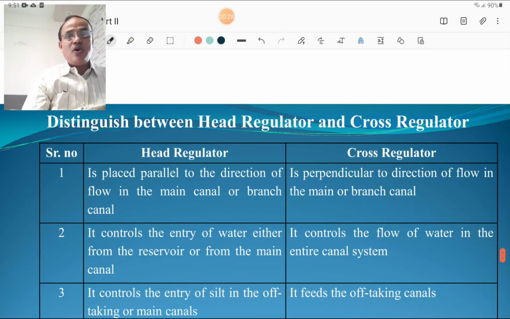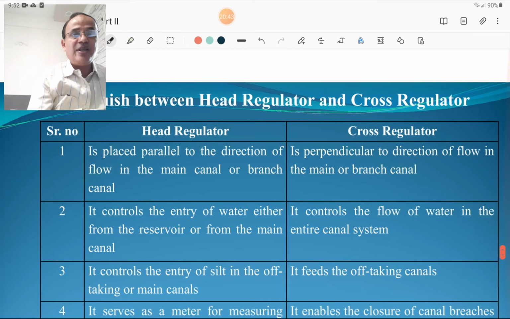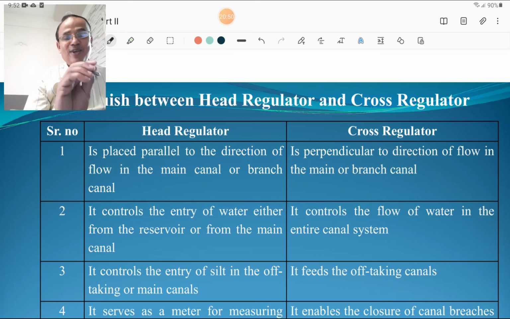Then, all the time in descriptive type of examination, the difference between head regulator and cross regulator is used in the examinations of the descriptive nature, but for objective also it is useful. What is the head regulator? We term it as HR. It is placed parallel to the direction of the flow in the main canal or a branch canal. So the head regulator is placed parallel to the direction of flow, but the cross regulators are provided perpendicular to the direction of the flow. So this is the most important difference between head regulator and cross regulator.